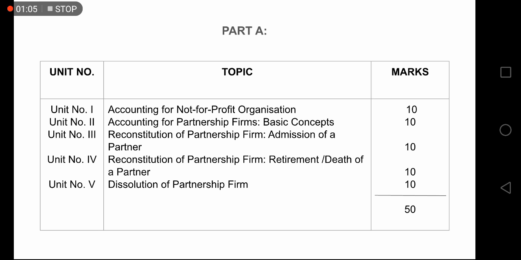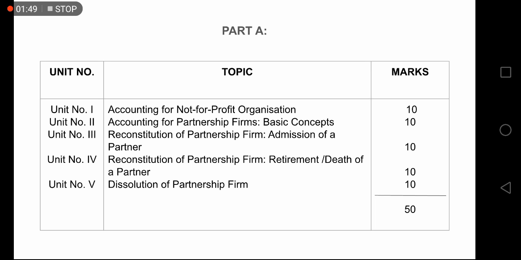Now, the first chapter is accounting for not for profit organizations. I guess this is the first time you're hearing this in the commerce stream, because commerce is all about profit, right? You haven't heard this before. Not for profit organizations are also a form of organization in commerce, like in trade. But this kind of organization is a non-trading organization. That means it doesn't deal in goods, it only deals in services. Now what kind of services, we will do it later on, okay? Now this chapter contains 10 marks.